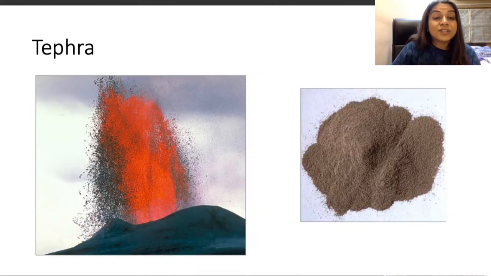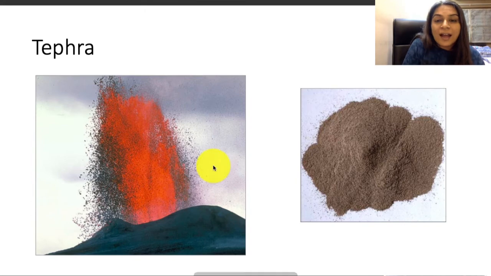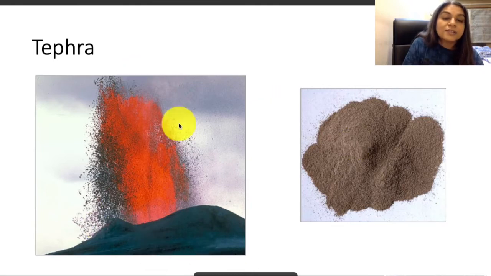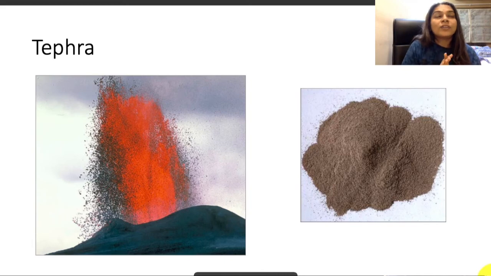Next thing to understand is tephra. Tephra is basically the fragmented rock that leaves during the volcanic eruption, because it's a blast. Small tiny particles and fragmented rocks leave from there, and collected together they might look something like this, but mostly it leaves in this manner. So this is tephra. Along with tephra, we need to understand one more term, which is cinder.